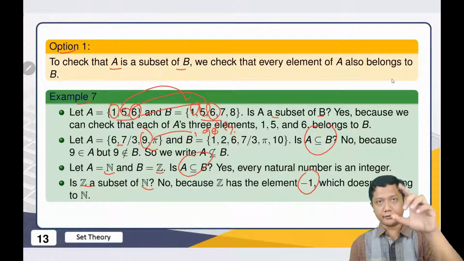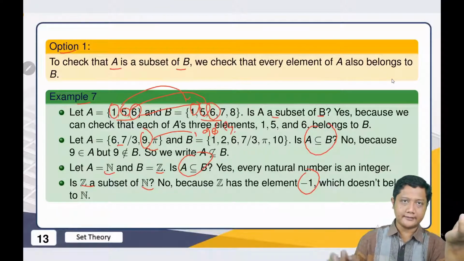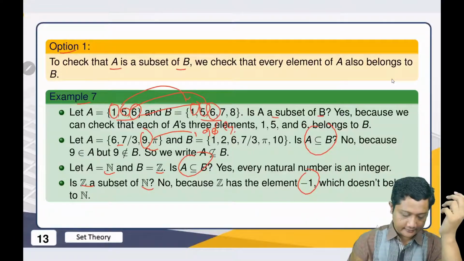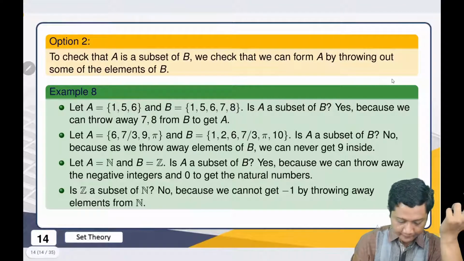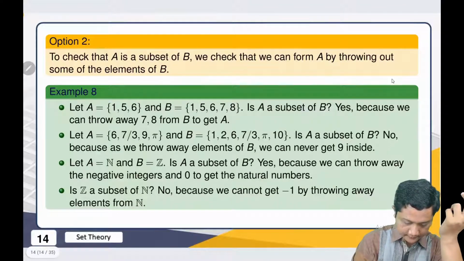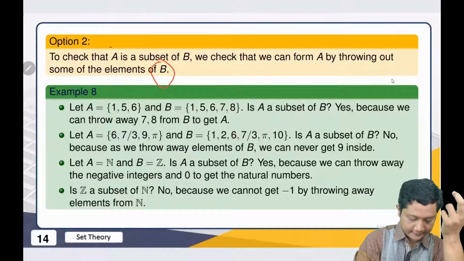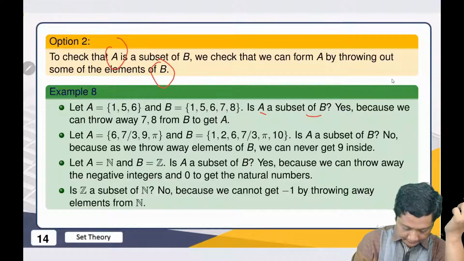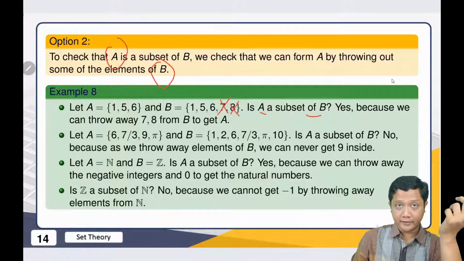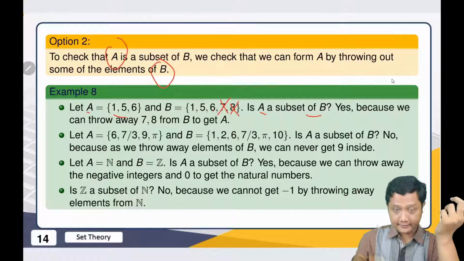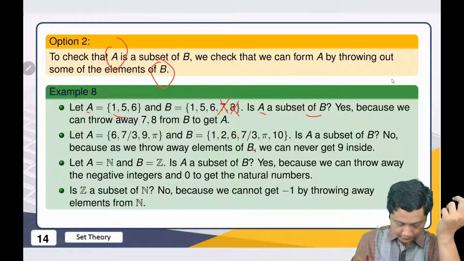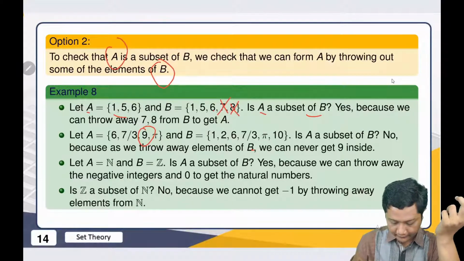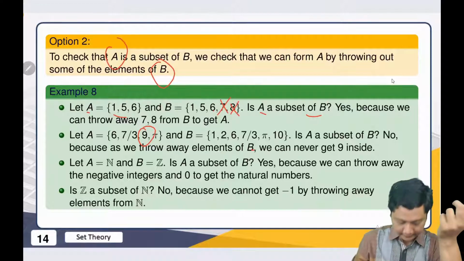So that's the first option to see whether a sub collection is really a subset of a set. Another option is to see if we can get A by throwing out some elements of B. For example, is A a subset of B? Yes. Why? Because we can throw out 7 and 8, then we get 1, 5, 6. That's A. And this one, of course, no. Why? Because whatever we throw out here, we will not get 9. So again, A is not a subset of B.